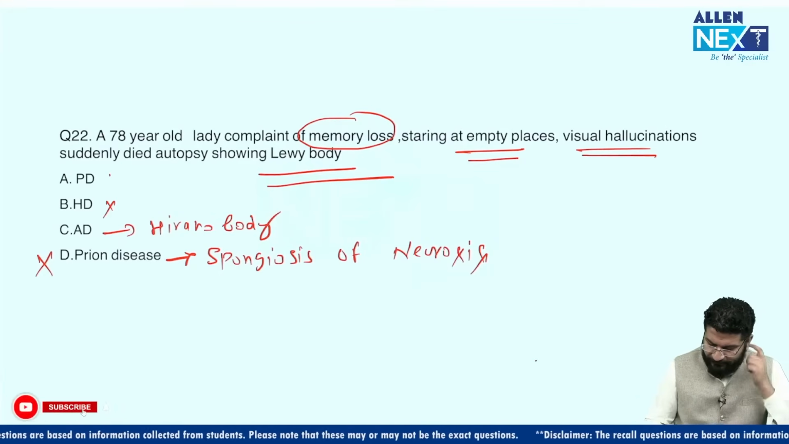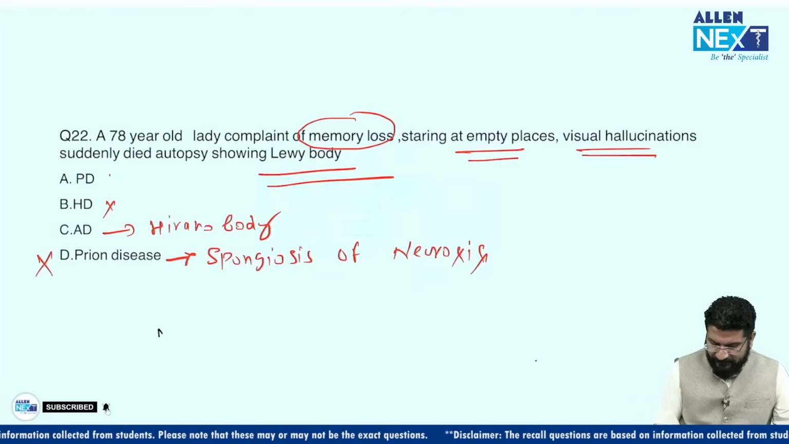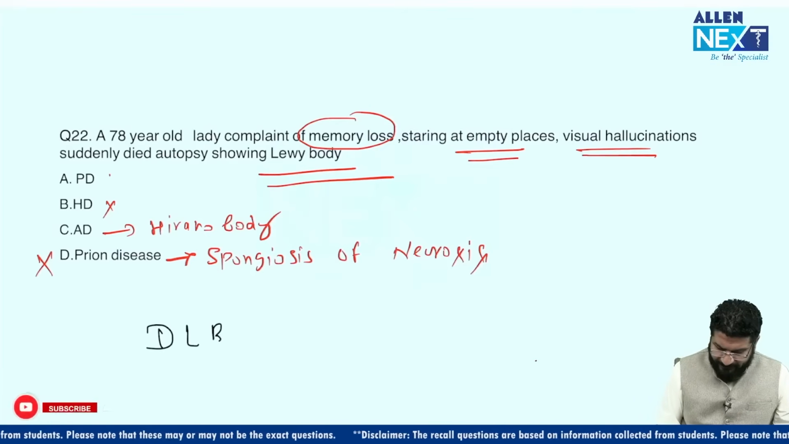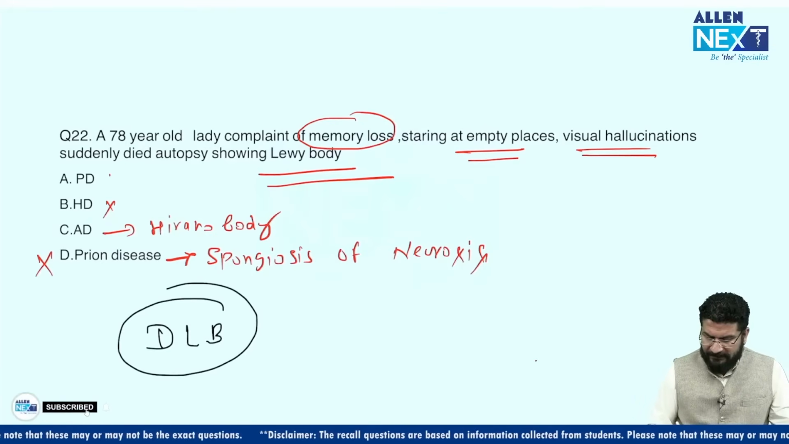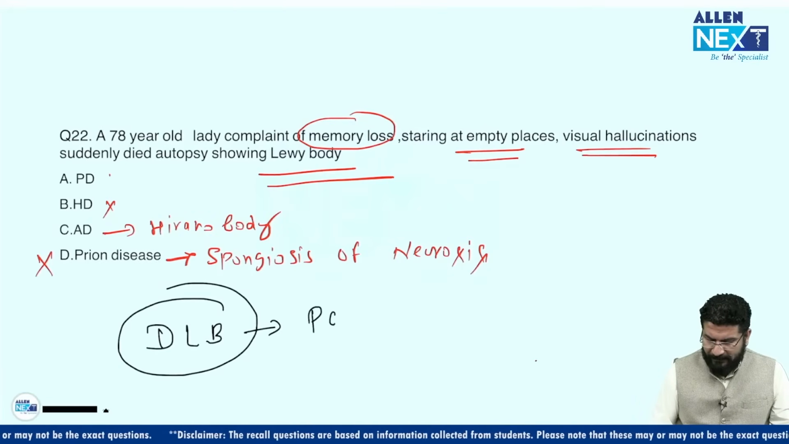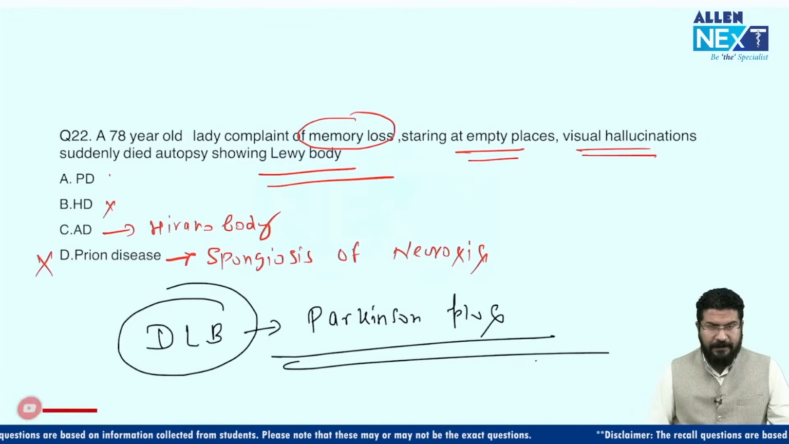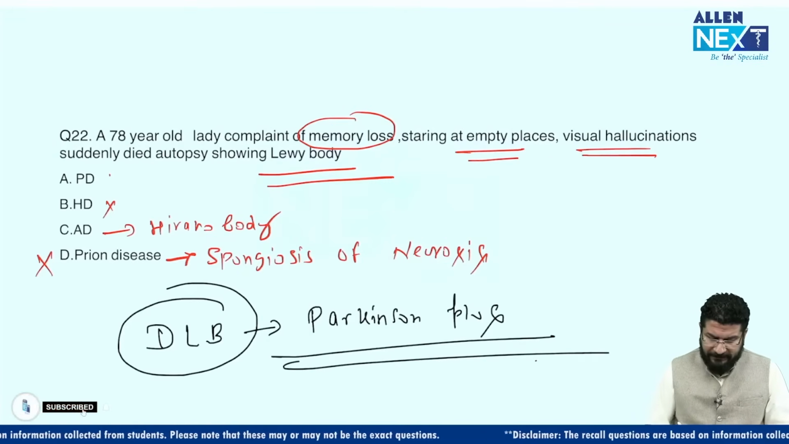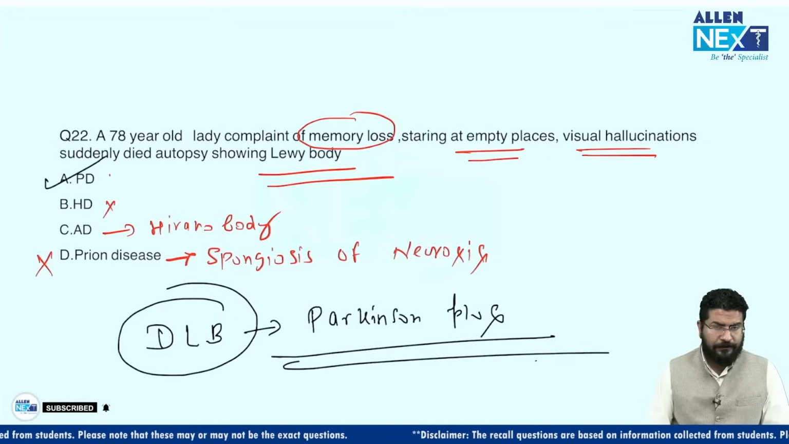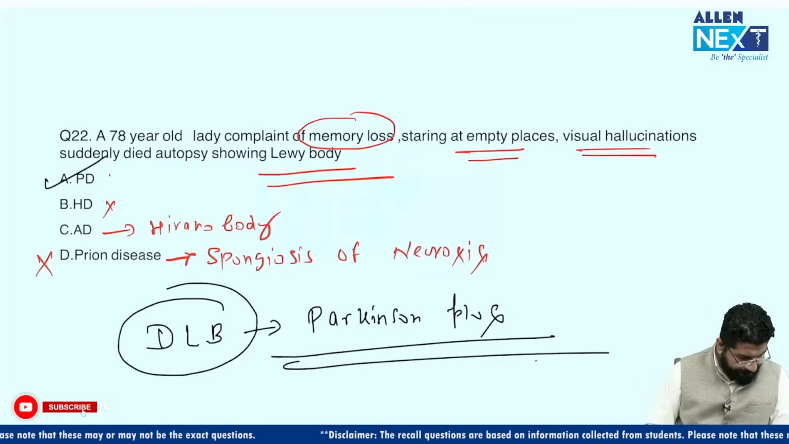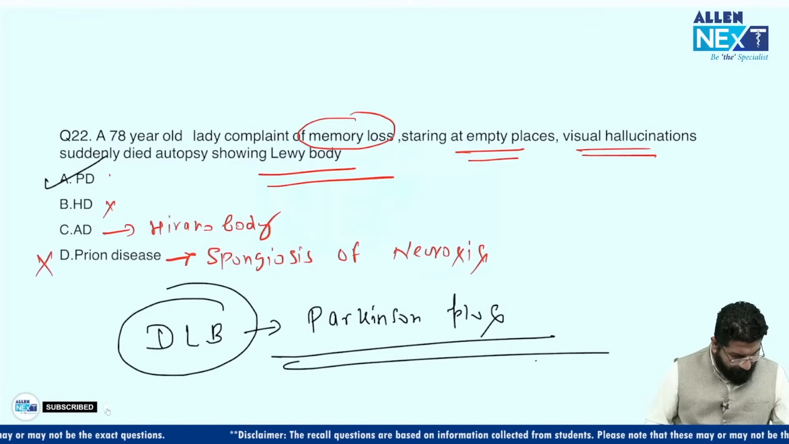So the ideal answer for this question should be one which is not given in the options. This is a case of DLB. DLB means dementia with Lewy body. This dementia with Lewy body is a part of Parkinson plus syndrome, right? And Lewy bodies we also see in Parkinson disease. So this is a case of Parkinson plus syndrome. So the answer for this question should be A. Clear? Option A.